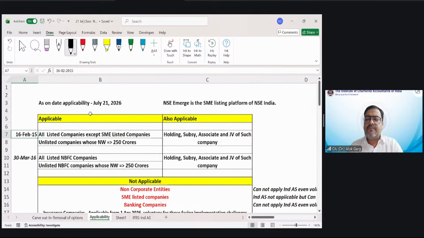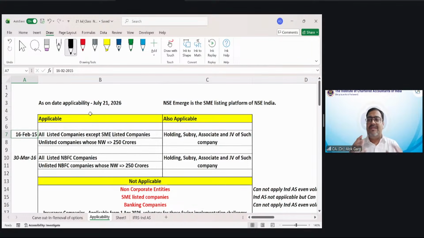And on 16 February 2015, two things were done. Number one, Ind AS were notified. 39 Indian Accounting Standards were notified. Number two, the roadmap for applicability of Ind AS was also introduced and notified on 16 February 2015.